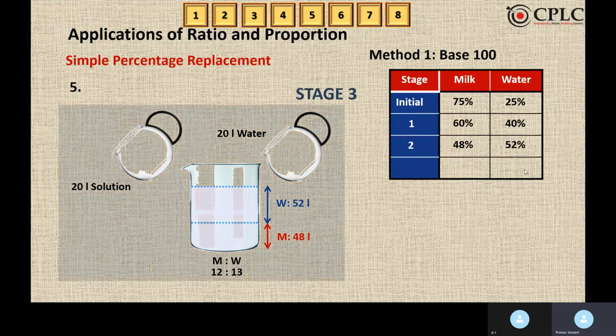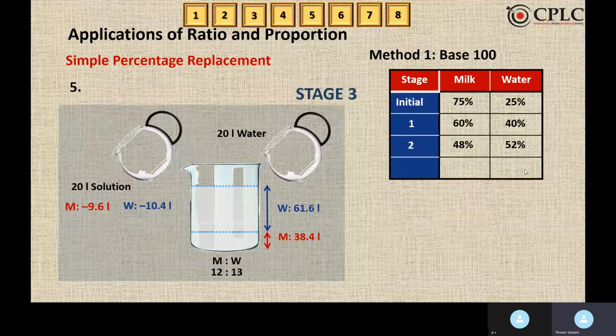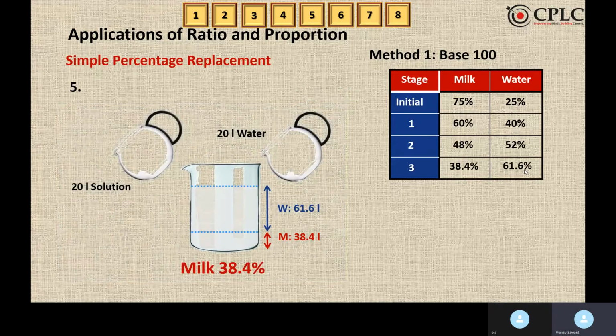So again, I'll remove 20 liters of solution in the ratio 12 is to 13. Also, I'll add 20 liters of water to it again. So for milk, I'll subtract 9.6 liters. For water, I'll subtract 10.4 liters and I'll add 20 liters. So after that, it will give me 38.4 liters as milk and 61.6 liters as water. And this was the final removal. So what is the percentage of milk that is left currently? So it's 38.4%. So 38.4% is the answer.